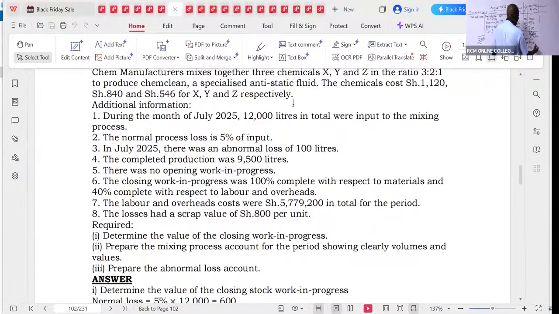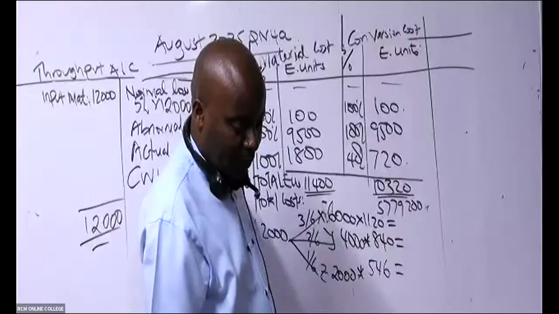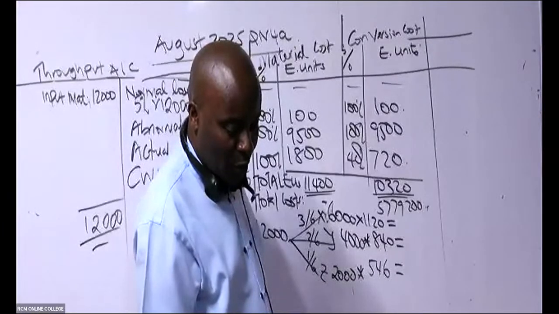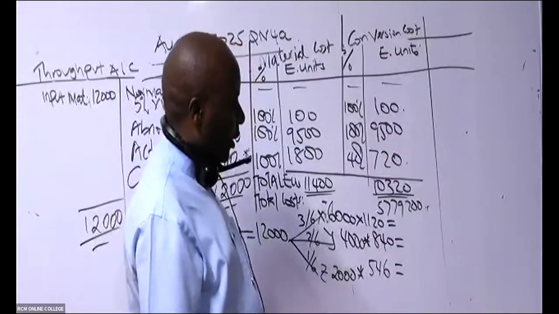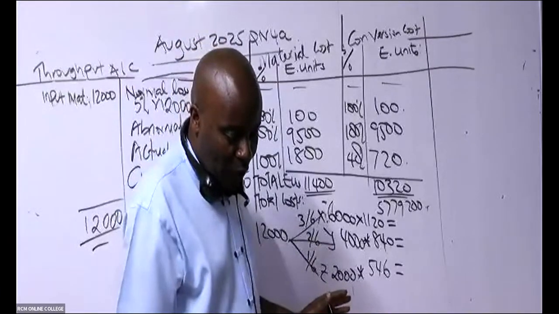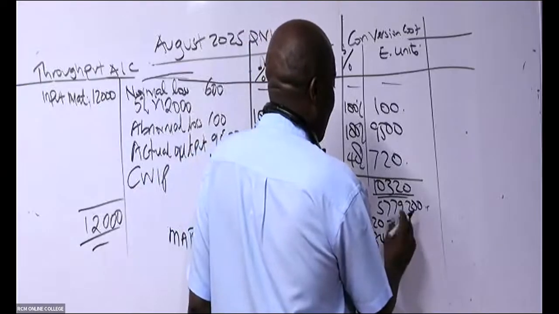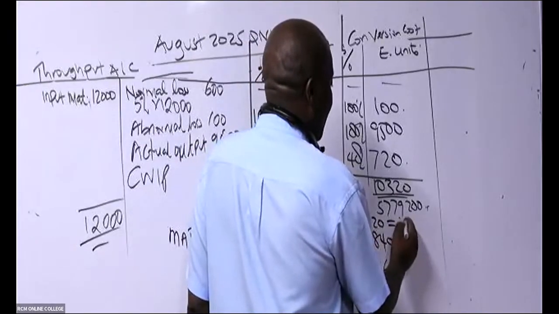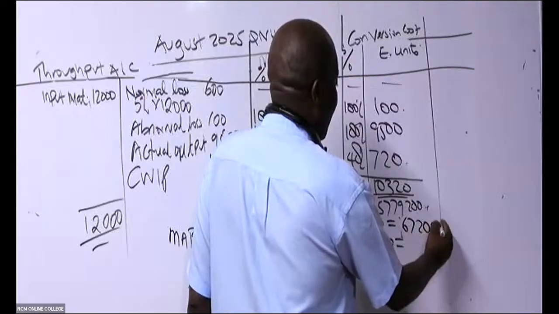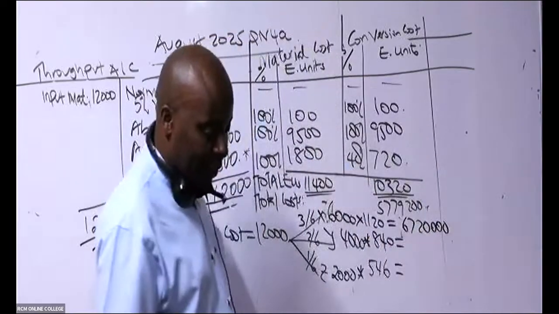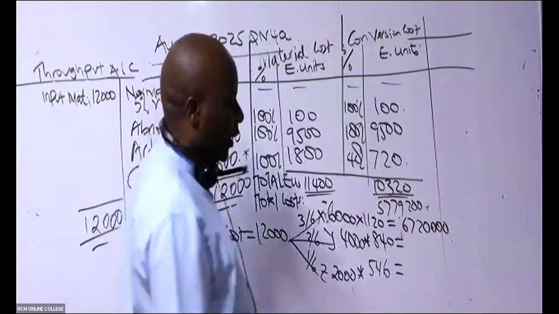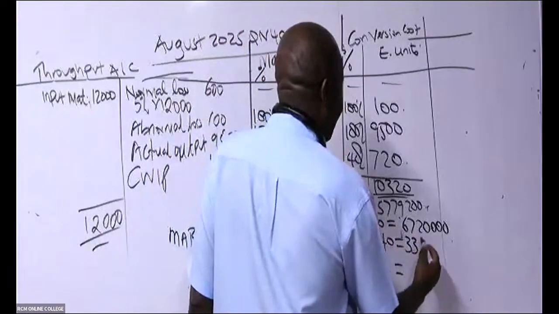So is there somebody who is able to give me these figures? I'm waiting for you guys to give me these figures pretty fast. So X, I'm having a ninja called Philistus giving me 11,172,000. How about Y? 3,360,000.